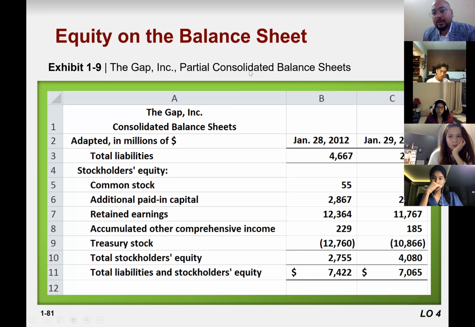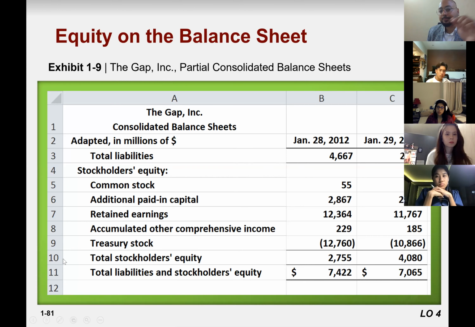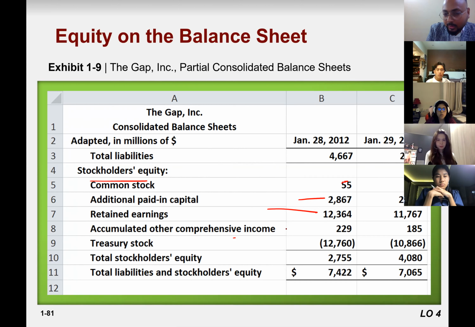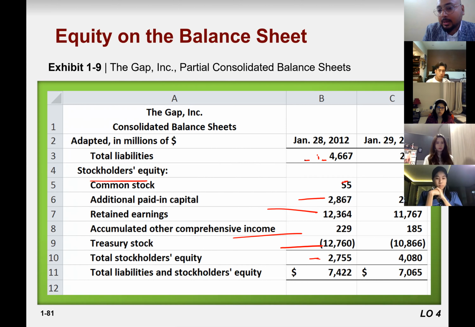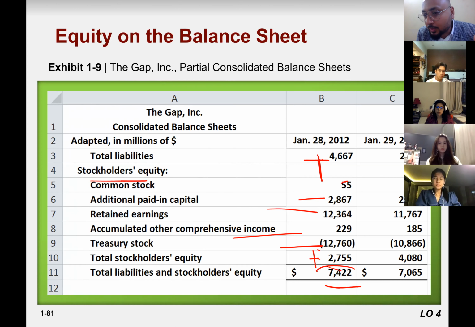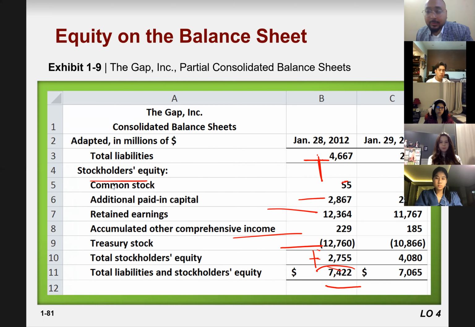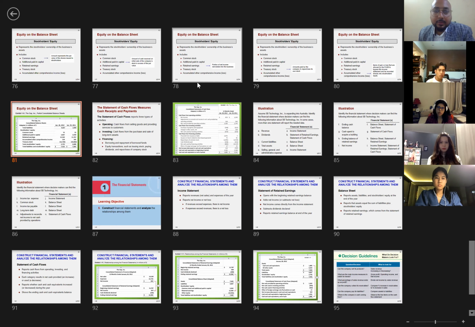So this is the equity side of the balance sheet of GAAP Incorporation. You see here: common stock, additional paid-in capital, retained earnings, accumulated OCI or accumulated other comprehensive income. You have treasury stock, and this is total equity. So you add total liabilities plus total equity. The answer would be 7422. So look at that. 7422 must be our total assets of GAAP Incorporation.